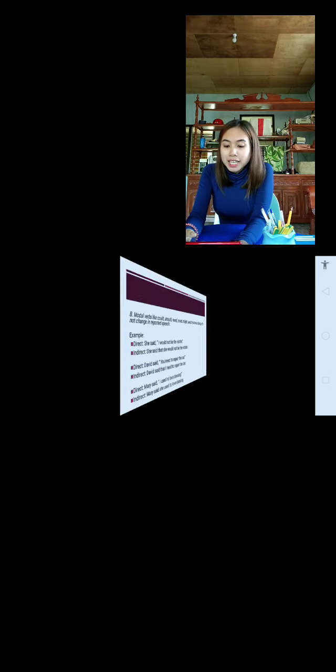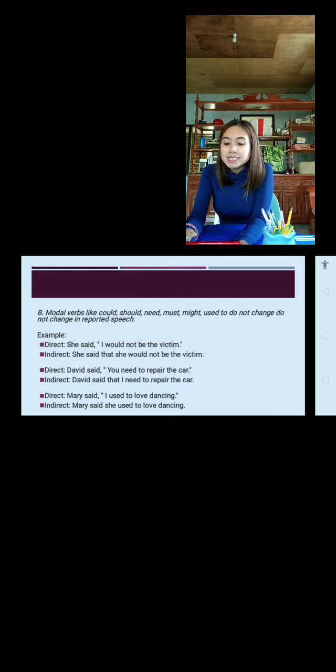Next, modal verbs like could, should, need, must, might, used to do not change in reported speech. For example, direct speech. She said, I would not be the victim. For indirect speech, it will become she said that she would not be the victim. It doesn't change, right?